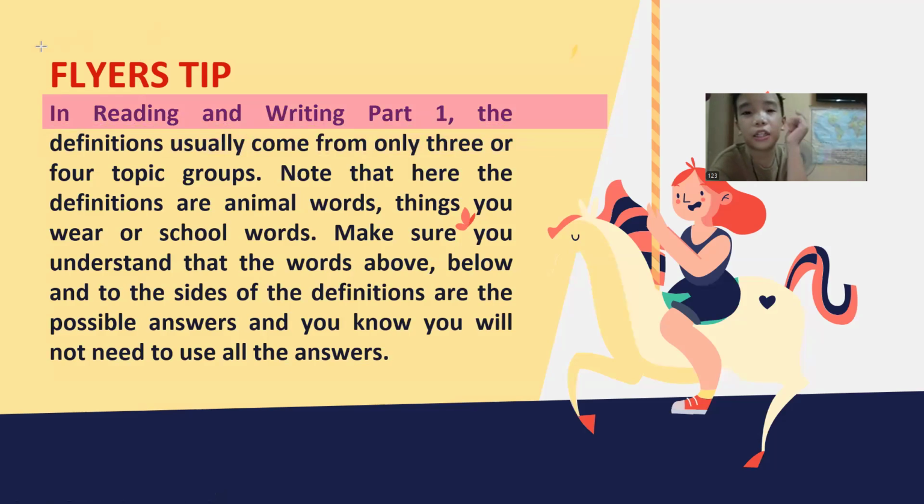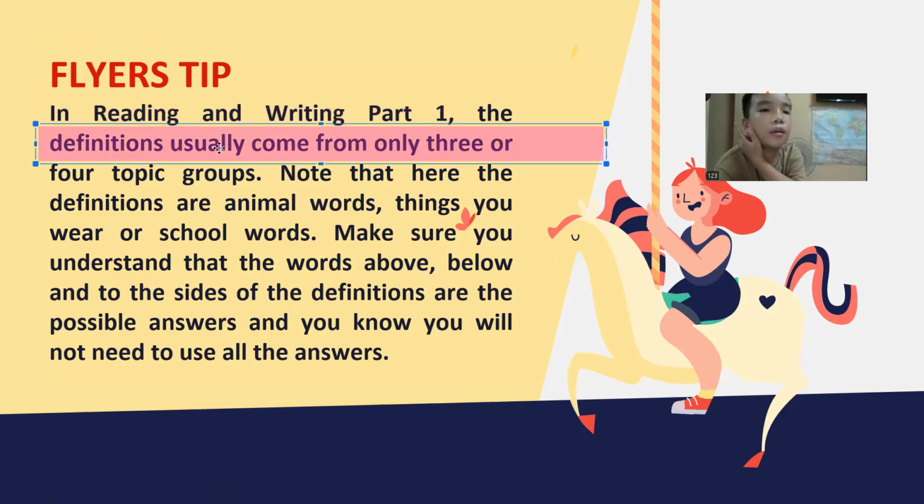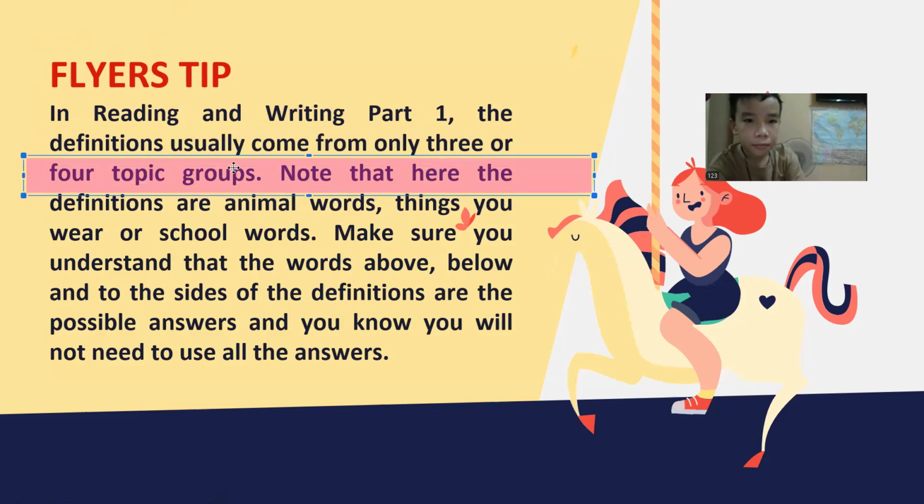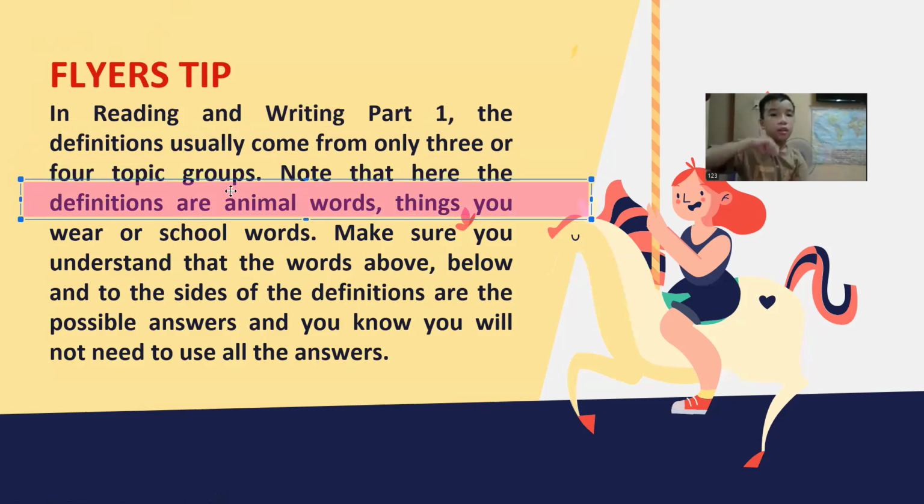In reading and writing book one, the definition usually come from only three or four topics. Now to add here the definition animal, walk, thing you wear, a spoon.